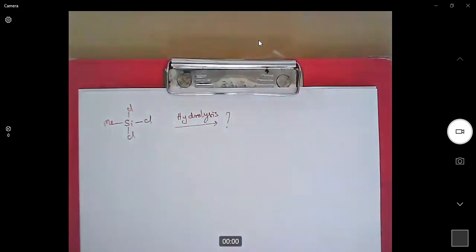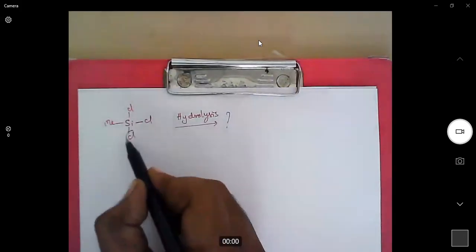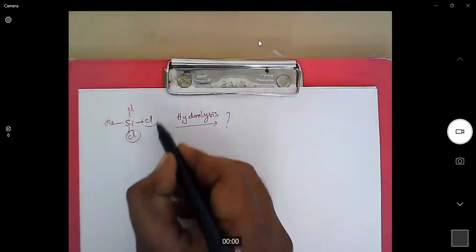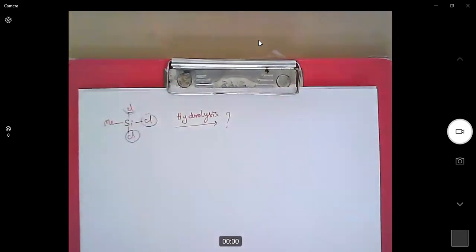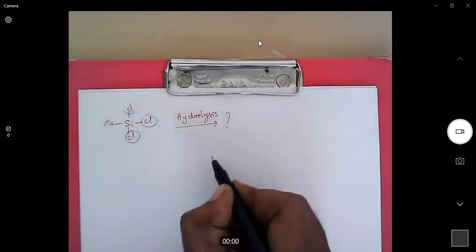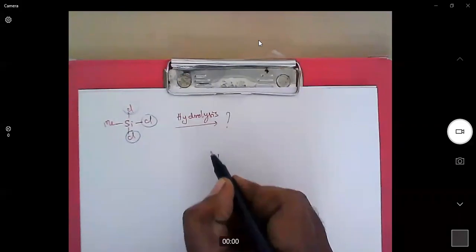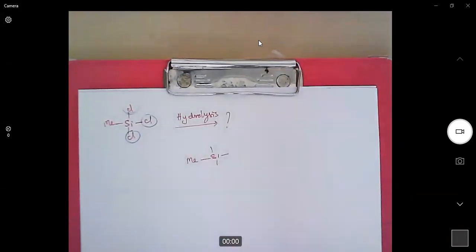Here we have three chlorines in the same molecule. That means these three chlorines can be replaced with OH groups. So there is a greater range for this molecule to undergo polymerization in a three-dimensional fashion.